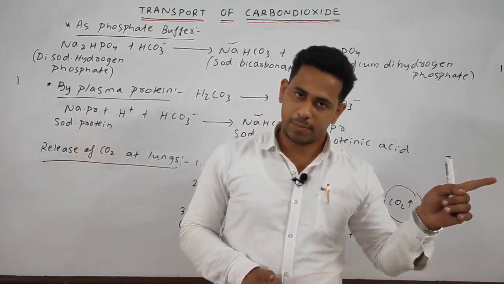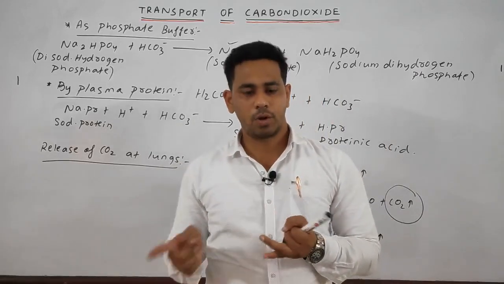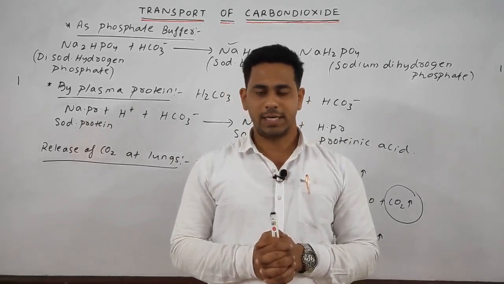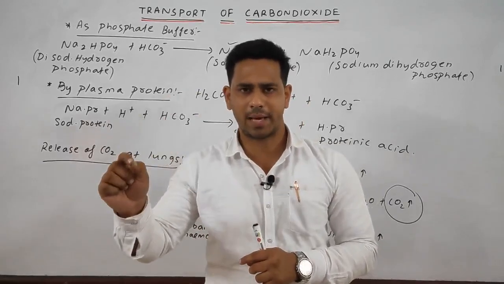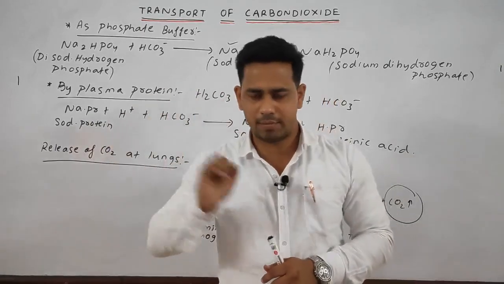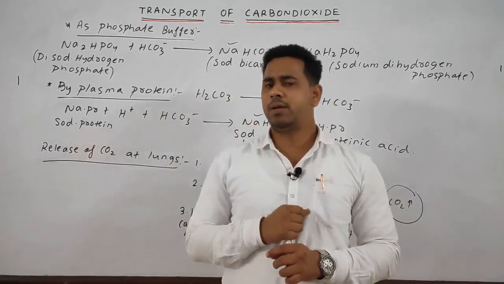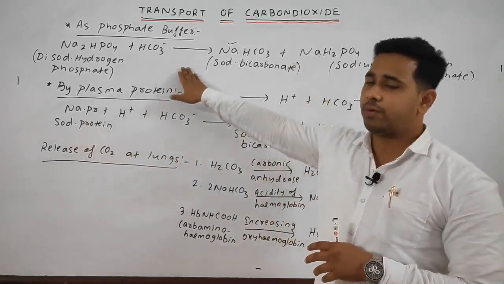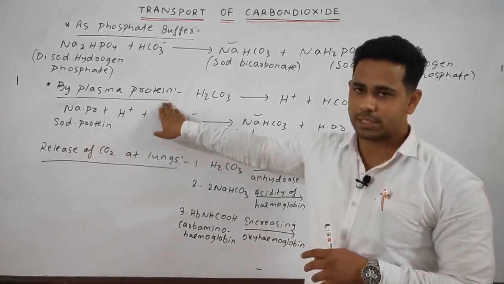Carbonic acid 5%, carbaminohemoglobin 10%, and the remaining 85% of the carbon dioxide is carried in the form of bicarbonate ions, or bicarbonates. Some negligible amount of carbon dioxide is also carried in the form of phosphate buffer and by the plasma protein.